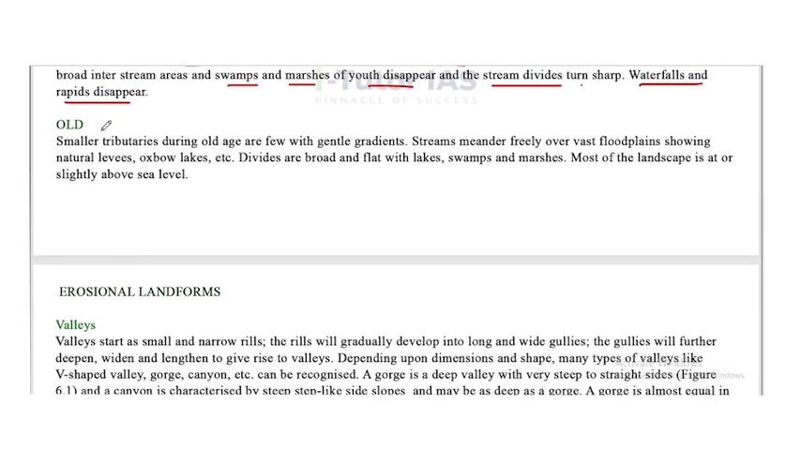Now the final one is the old stage. Smaller tributaries during old age are few with gentle gradients. Streams meander freely over vast floodplains, showing natural levees, oxbow lakes, etc. Divides are broad and flat with lakes, swamps and marshes. Most of the landscape is at or slightly above sea level.